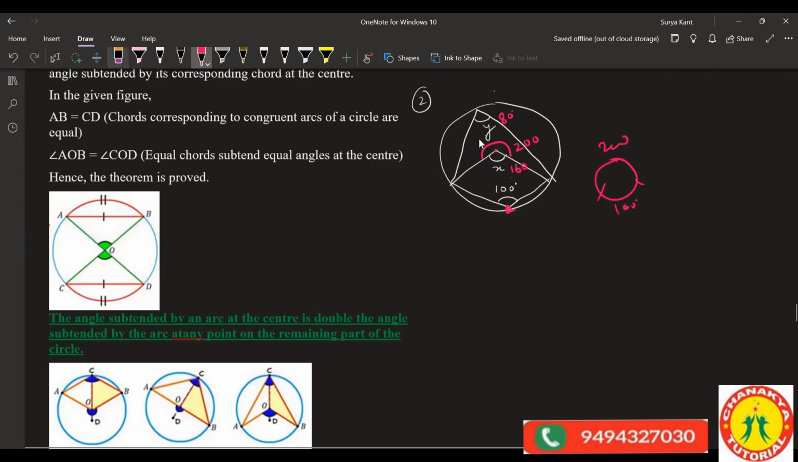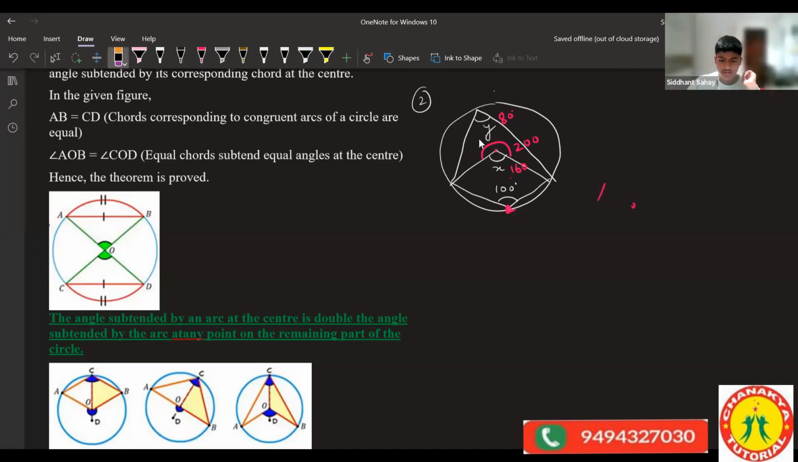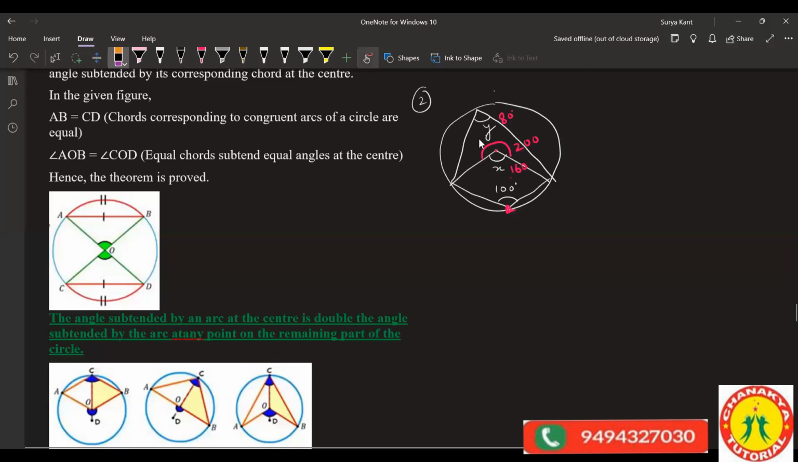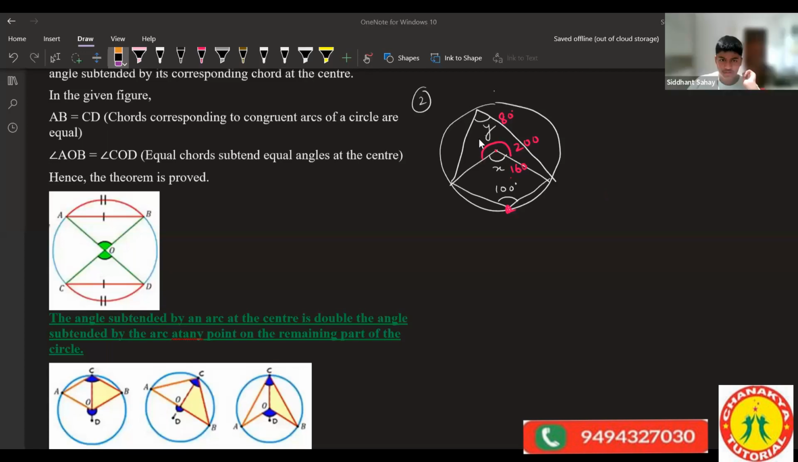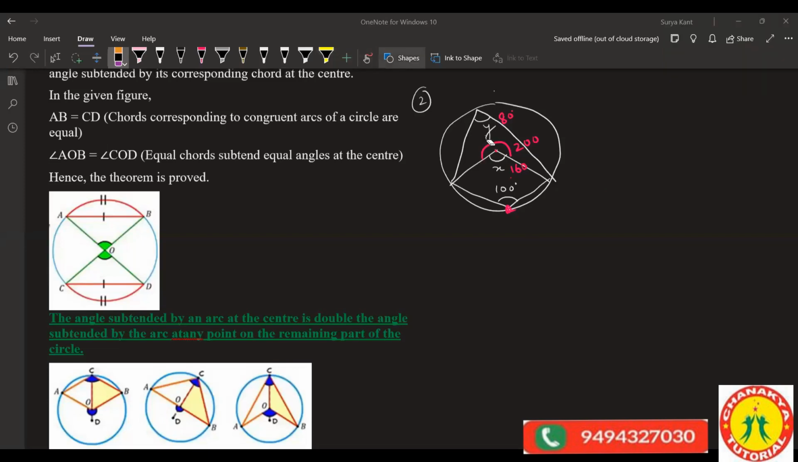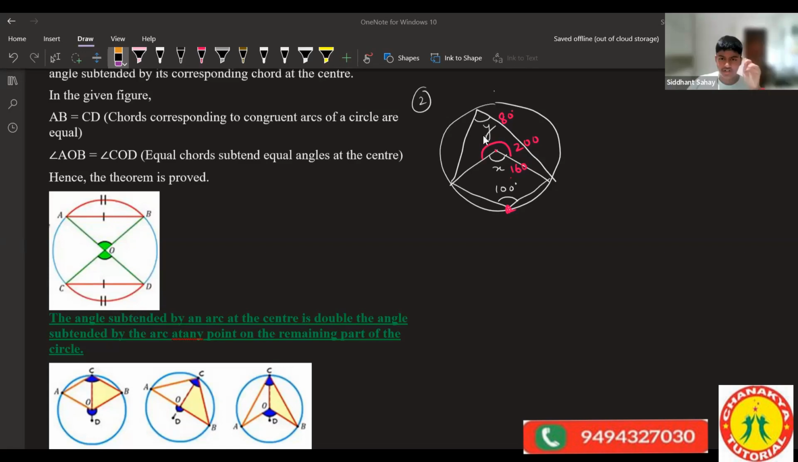What happened? Two cases I'll take here. Suppose center angle is X, and suppose circumference angle I'll take here. Right? If circumference angle is X, center will be 2x.